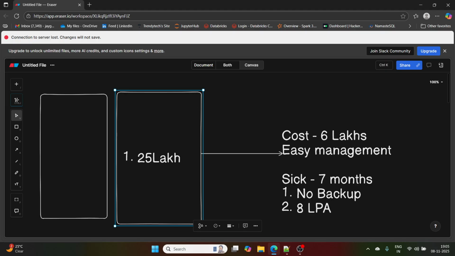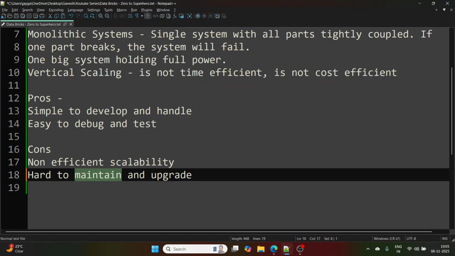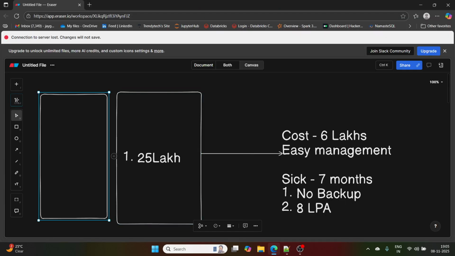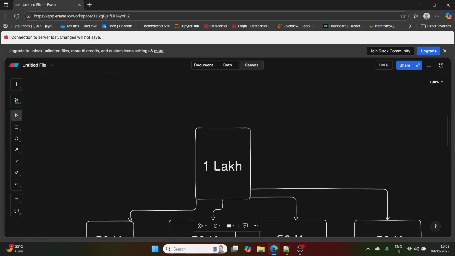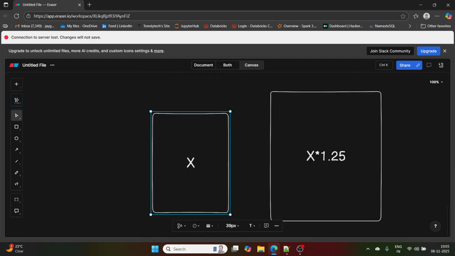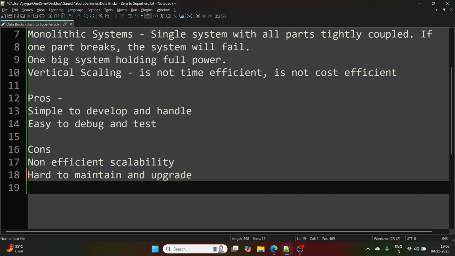If the person is asking for a hike, if he is asking for some vertical scaling, you have to do that, because your entire project is dependent on this person, right? So it is difficult to maintain. Upgrade: this person has no time, right? If this system is going to be upgraded, how will the system run at the time of the update? The load has to be transferred to some other system, so it is very difficult to update, right? That's why monolithic systems were very hard to maintain and update.